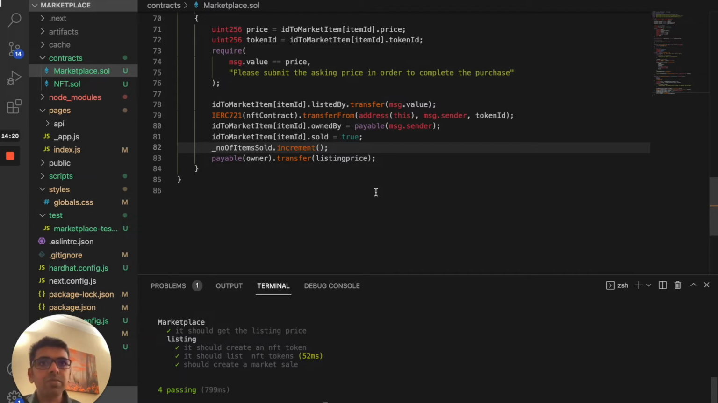We have the functionality to create an NFT. We have the functionality to list an item in the NFT marketplace. We have the functionality to make a sale in the marketplace. The rest of the functions we're going to come back and write when we're actually building the UI. So it makes more sense when we do that along with the UI.